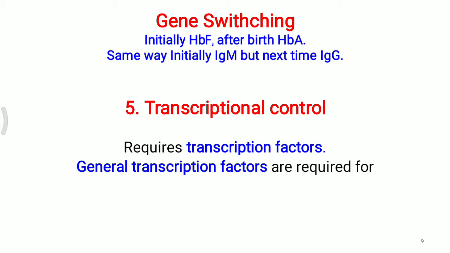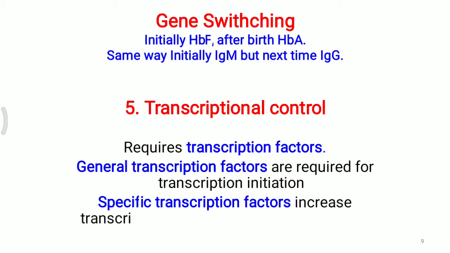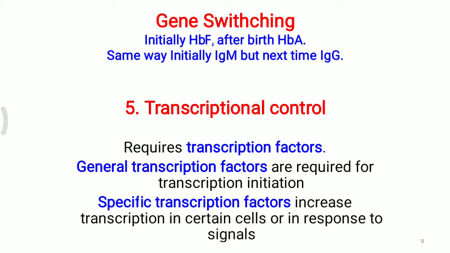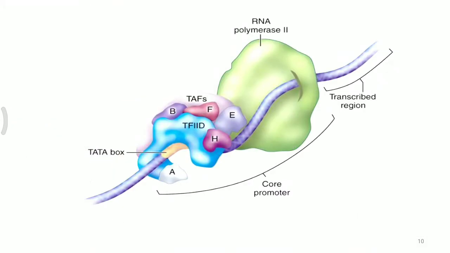Further, gene expression is controlled at the transcriptional level. Transcriptional control requires various transcription factors. For the initiation process alone, at least 7 transcription factors are needed. General transcription factors are required for transcriptional initiation, and all together they are called TFII. Specific transcription factors increase transcription in certain cells or in response to a signal, and that signal decides which kind of gene to express. So at least 7 transcription factors for initiation help to attach over the TATA box.